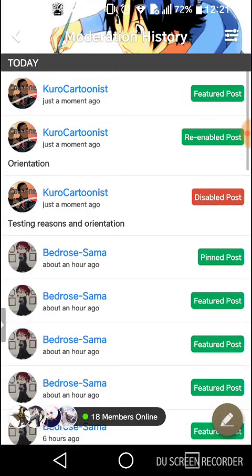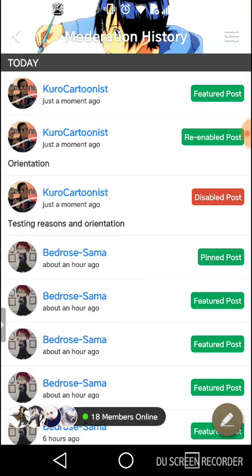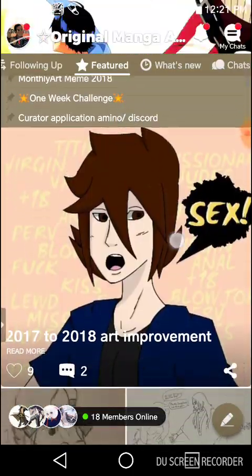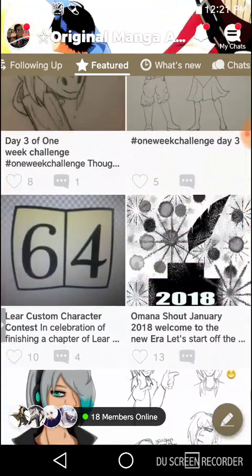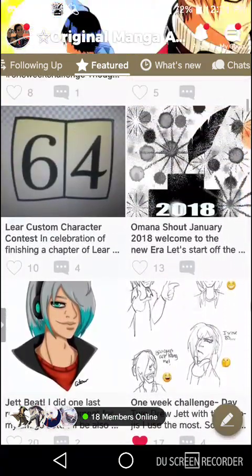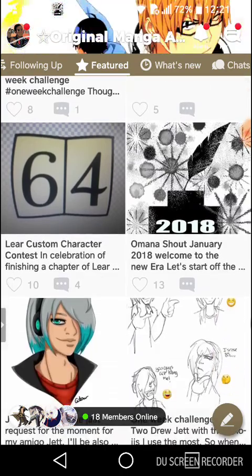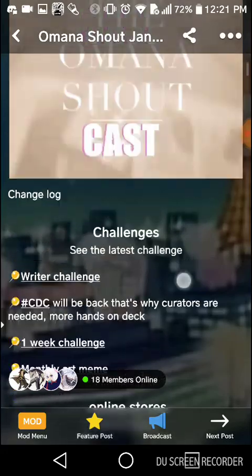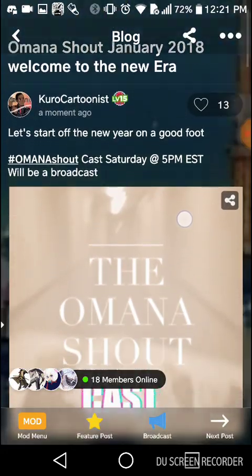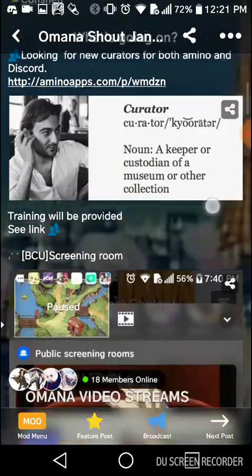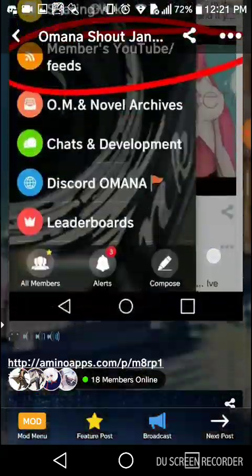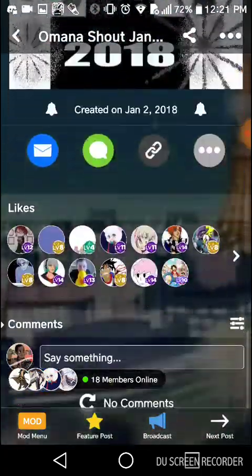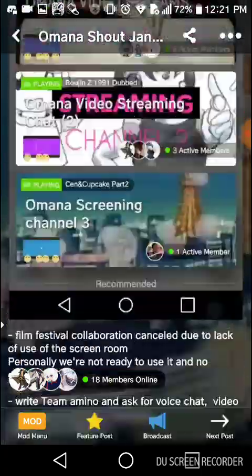Does it show up in the moderating history? No. It just says that it's been featured, but doesn't know why. So when the staff comes out and checks it out, they'll be like, okay, let's see what's going on. So now we have our history and our post back up and able to read. Everything in the post is here, nothing's taken out, nothing's disabled. Comments and everything, and it's back to normal.